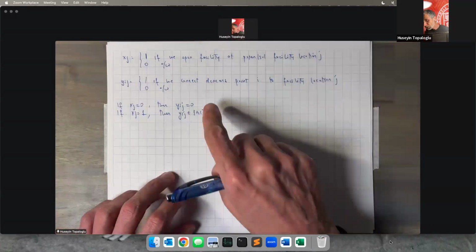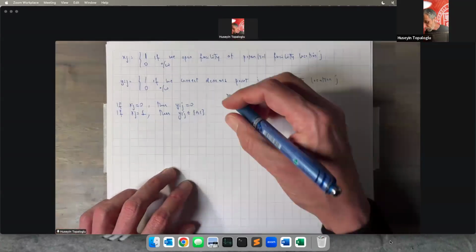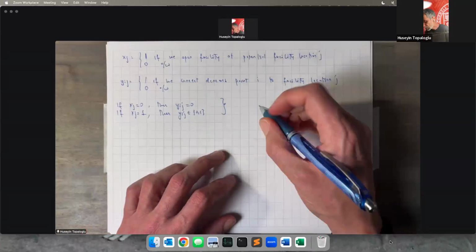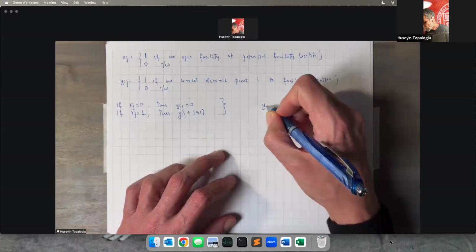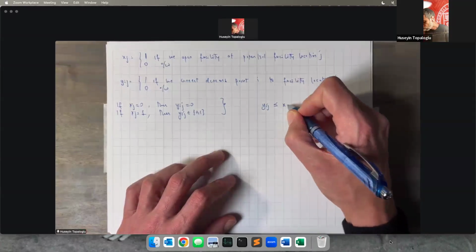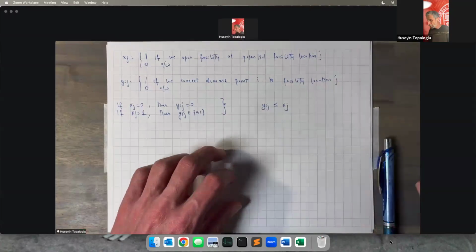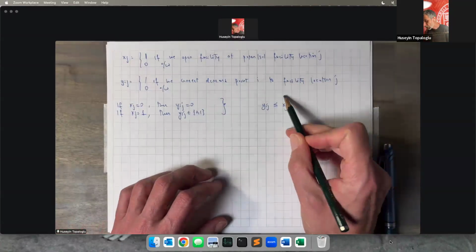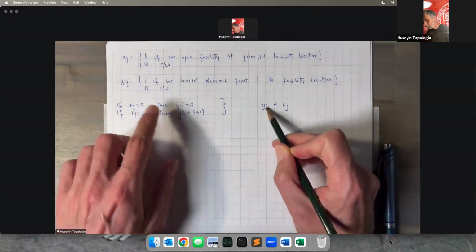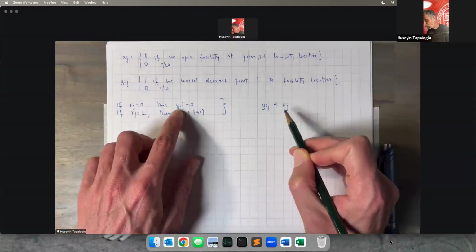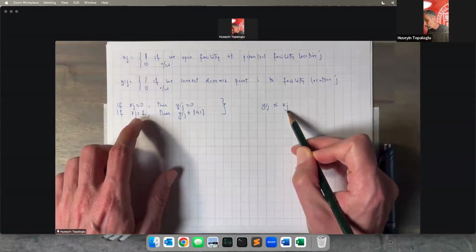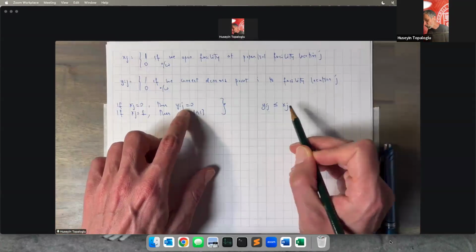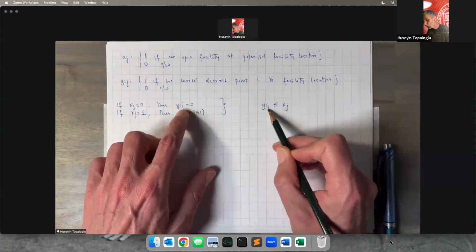We need to write constraints to capture this kind of logical relationship. We're going to capture it by using a constraint that looks like this: y_ij is less than or equal to x_j. If x_j is equal to 0, if the right-hand side of this constraint is 0, then this pushes the y_ij variable to be equal to 0 as well. If you don't open a facility at facility location j, then we're not going to be able to connect demand point i to facility location j.